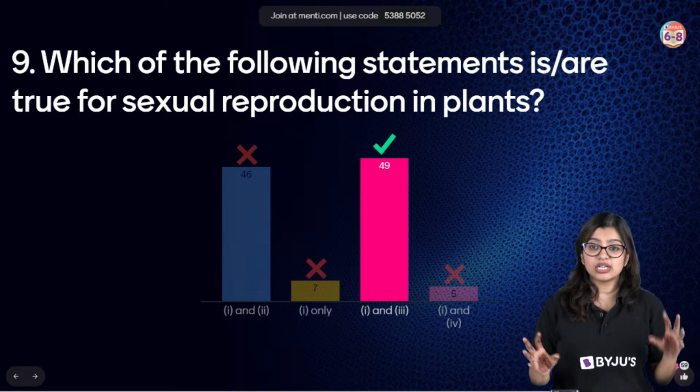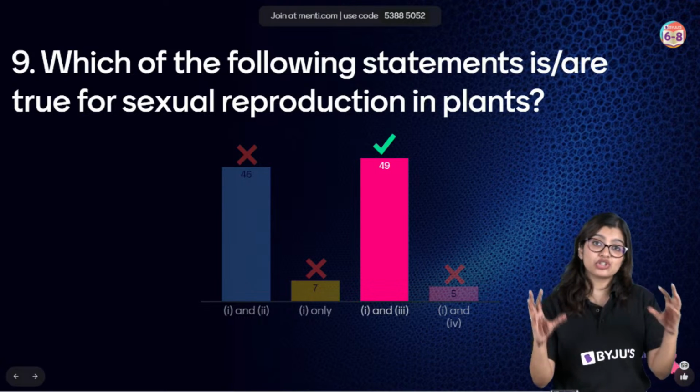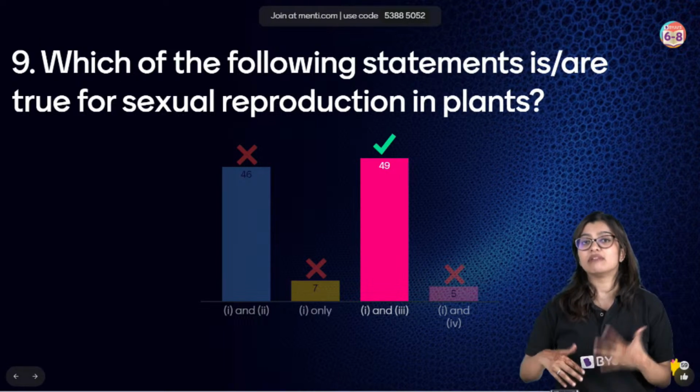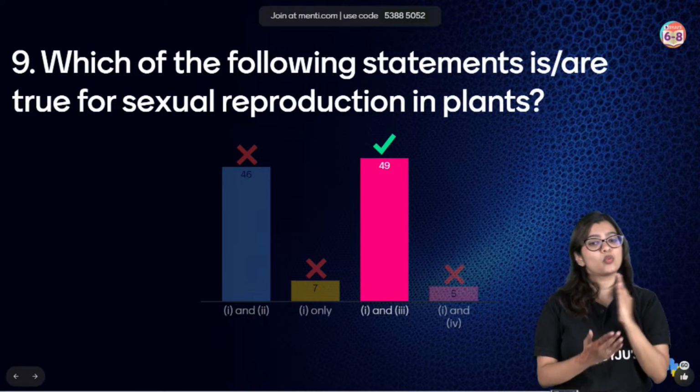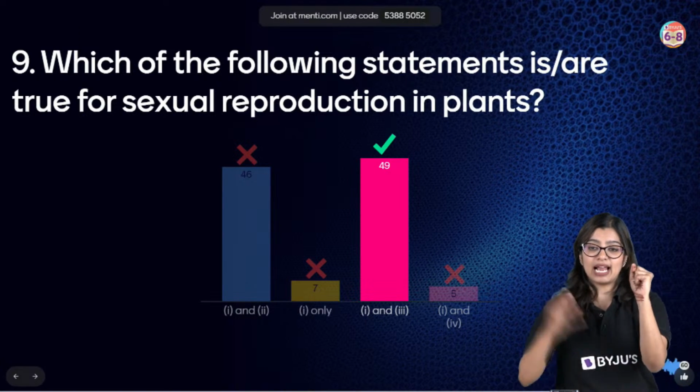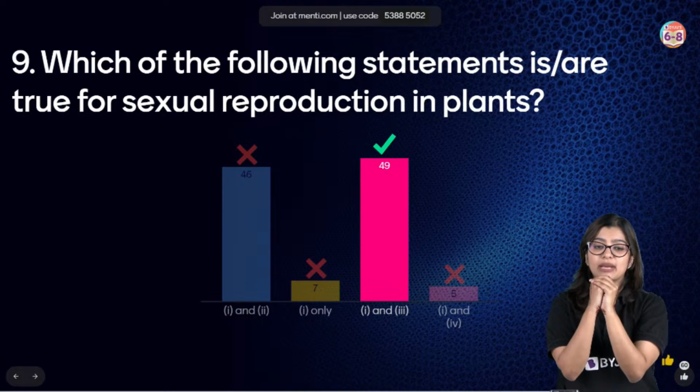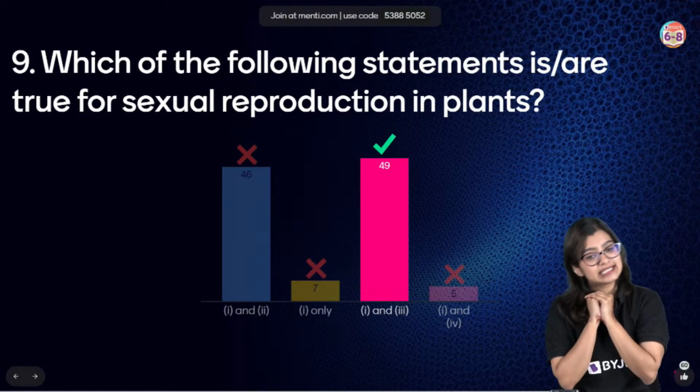Difference between reproduction and fertilization. Reproduction is the overall process of giving rise to a young one. In that overall process, fertilization is one step, where male and female gamete will fuse and become one, which we call as zygote.